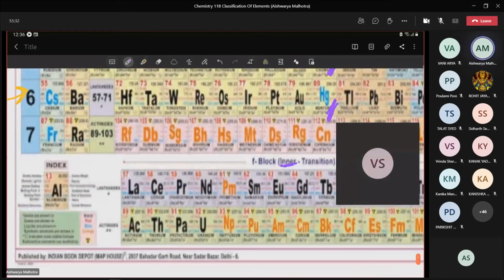Look here. 57 is placed here. 89 is placed here. So lanthanum and actinium, though we say the series is starting there, lanthanum is not in the lanthanoid series, and actinium is not in the actinoid series. They are part of the main group only. So my lanthanoid series starts with cerium and actinoid series starts with thorium. Please write it down.